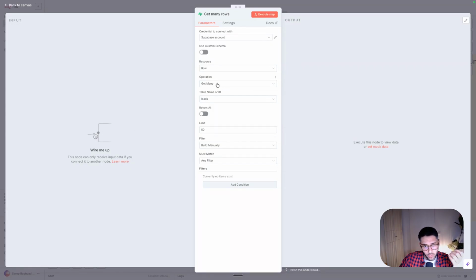So here you can get all the leads. You can get only 50. Let's say you have a table called leads on your database. You can delete, you can create, you can even update, or you have a custom API call if it doesn't include any of these things. You can also filter based on some conditions. For example, let's say the lead is in Germany or in another country. So you can add many different filtering criteria if you have that as a column in your database.